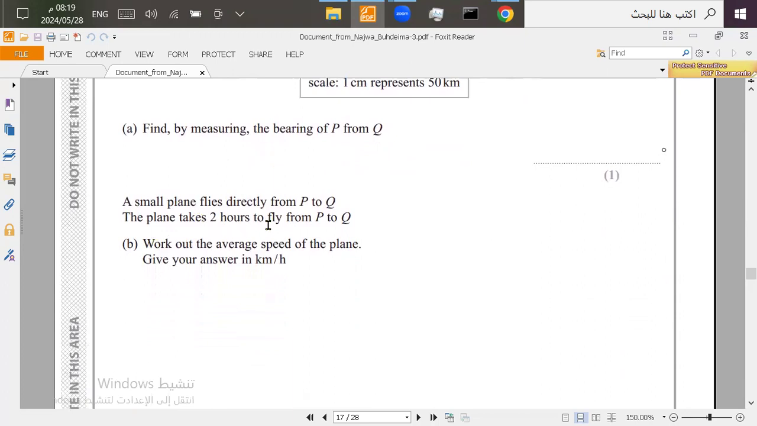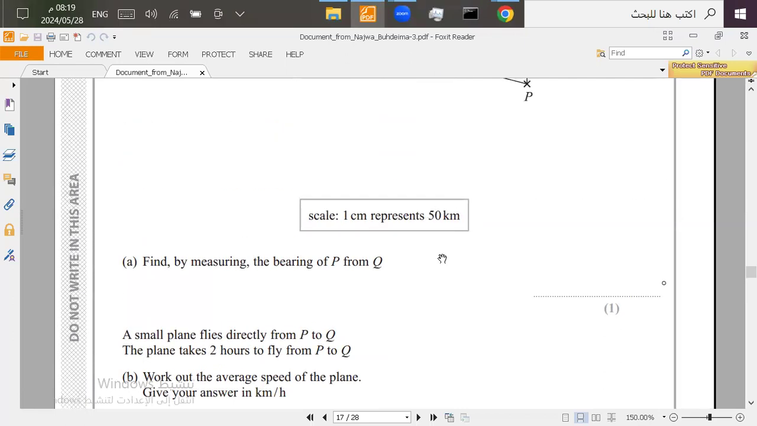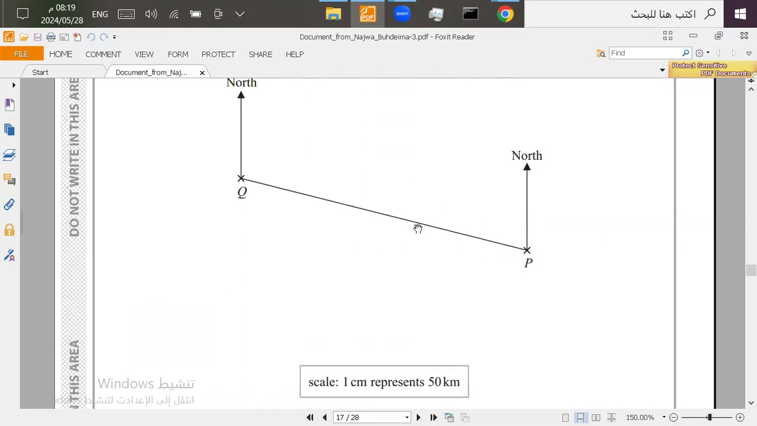A small plane flies directly from P to Q. The plane takes 2 hours to fly from P to Q. So the time is 2 hours. Work out the average speed of the plane. Give your answer in kilometers per hour. It means the answer should be in kilometers per hour. Now we already have the time in hours. We know that speed equals distance over time. Now we need to find the distance in kilometers between P and Q.